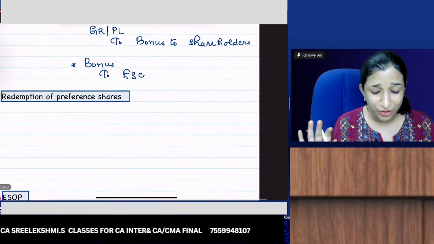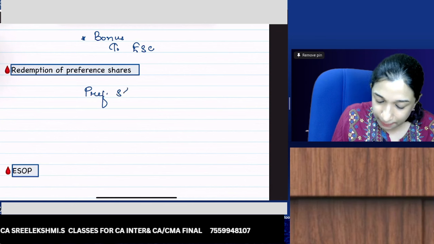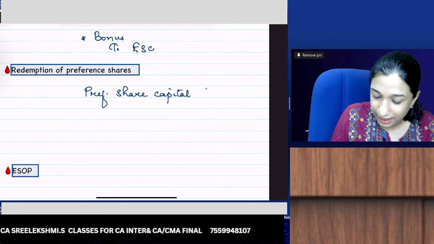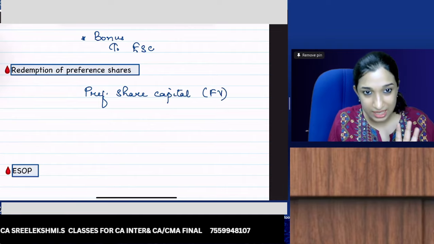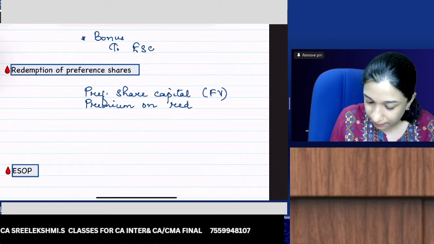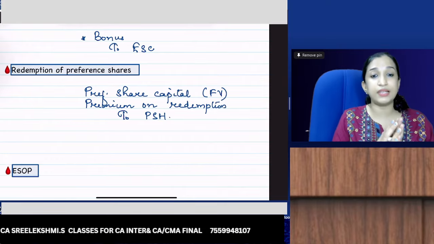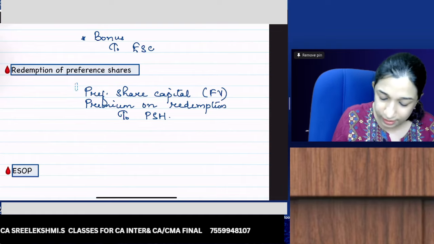Okay. Then generally redemption of preference shares. I hope that is clear, but still, what is the redemption journal entry? Preference share capital debit with face value of preference shares. If there is premium on redemption, premium on redemption to preference shareholders account.